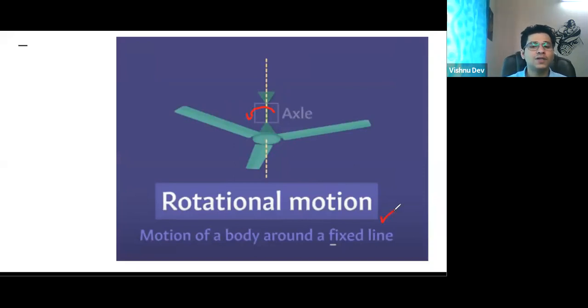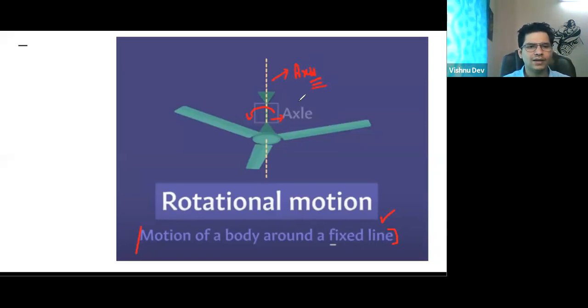So what is rotational motion, sir? Rotational motion is the motion of any object around a fixed line. The center is fixed, and this fixed line is called the axis. See your fan, I hope all of you can see it. In the fan, we have a rod. This rod is your axle, and the fan is rotating around this dotted line. That is your axis of rotation.